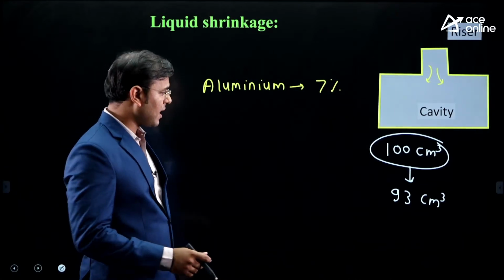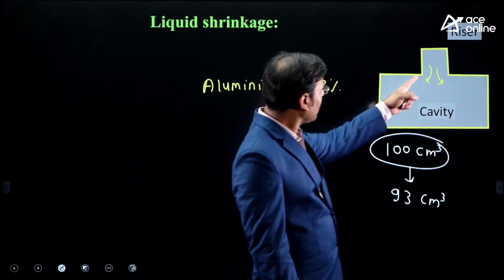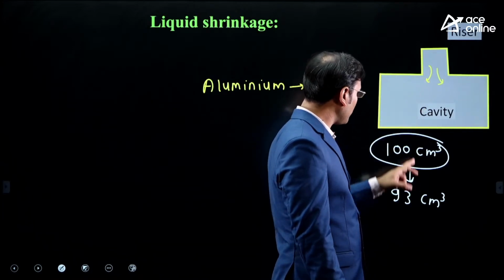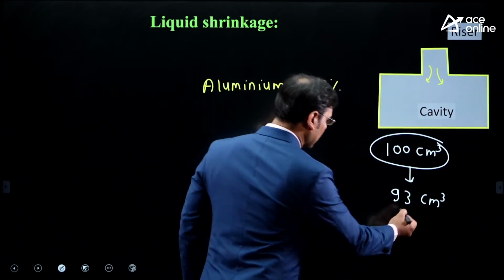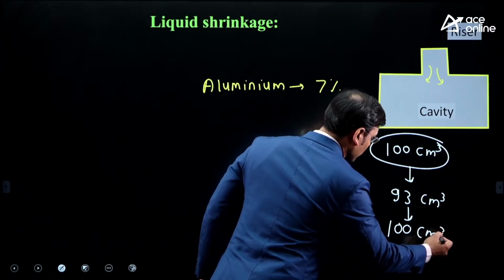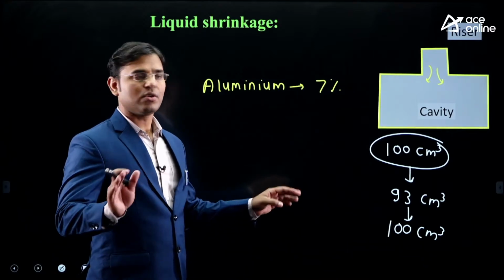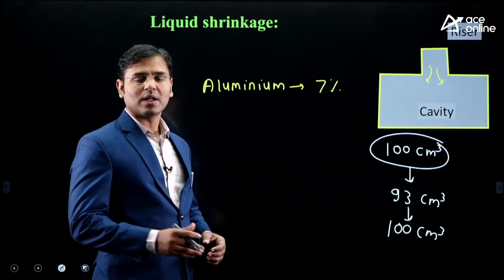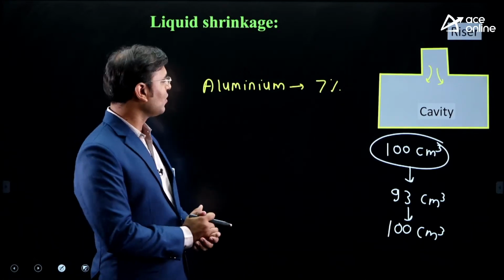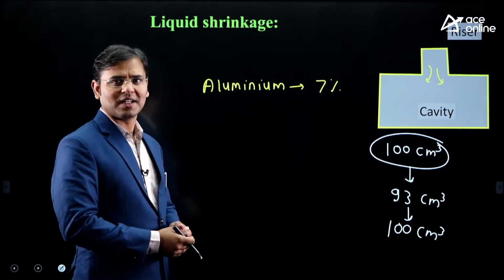The riser must supply 7 centimeter cube of molten metal, at least 7 centimeter cube of molten metal to the cavity. Then again it will reach 100 centimeter cube. It means that because of liquid shrinkage, even though the shrinkage is there, no need to worry, the riser is supplying the molten metal. Understood? Yes. Then no need to worry about the liquid shrinkage. The riser is there to take care of the liquid shrinkage.